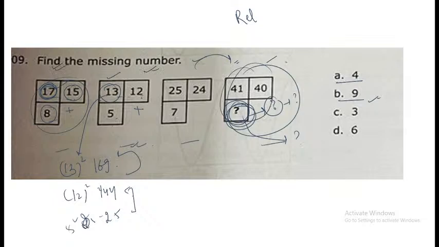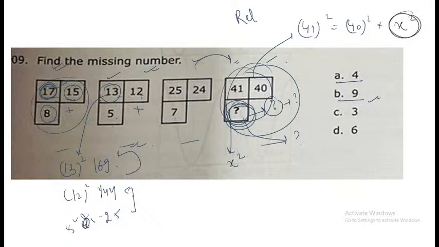So when you look into the fourth one, 41 square is equal to 40 square, and let's consider this particular point as x, plus x square. You need to find the value of x. So x square will be equal to 41 square minus 40 square.